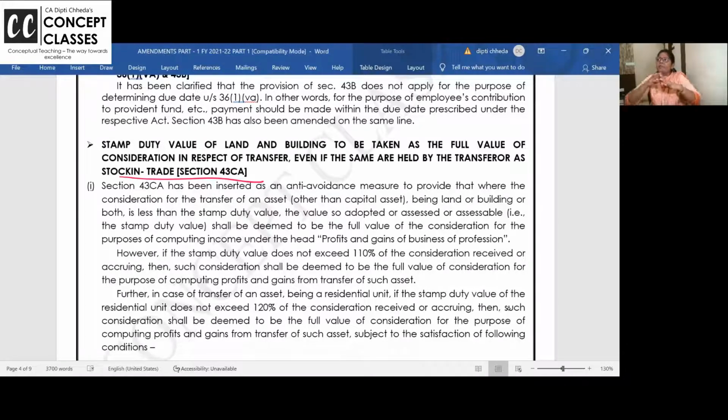I have 50 apartments in this building and opening stock of the flats, closing stock, purchases, sale. This is my trading. So we are in business head. But in the business head also, do we value closing stock as per AS2 cost or NRV, whichever is lower? Yes. But if your closing stock is land, building and all, you have to value it in this way.